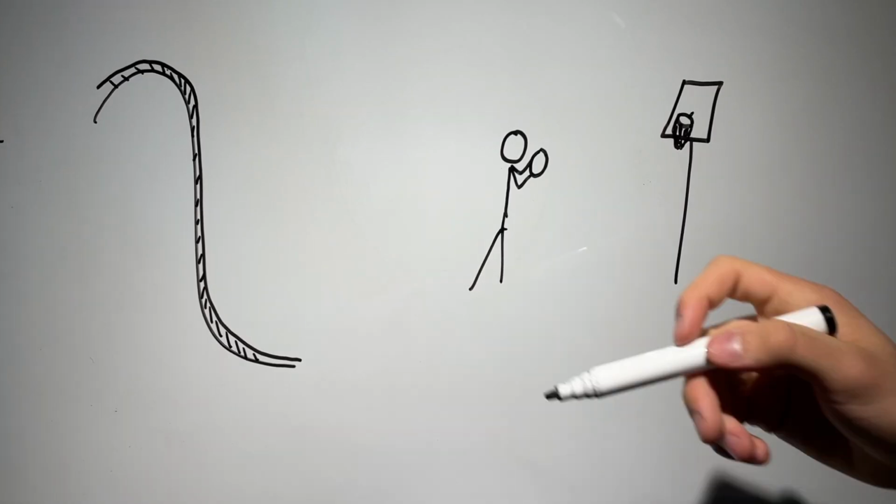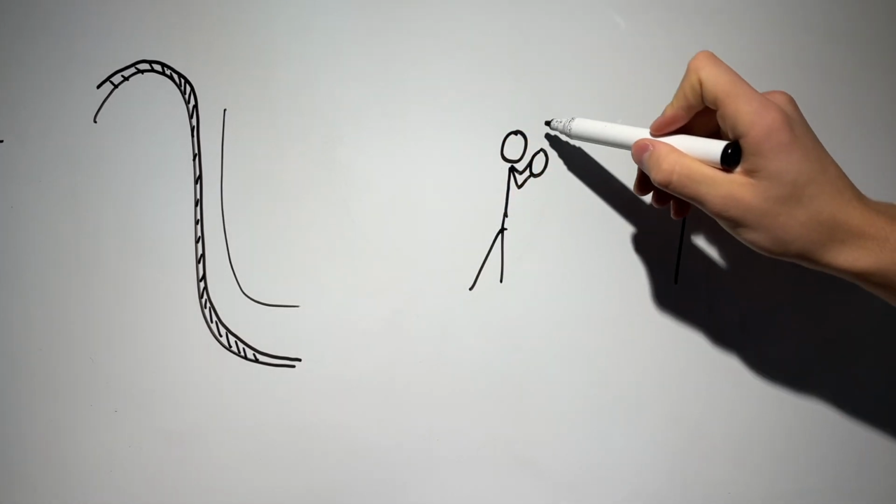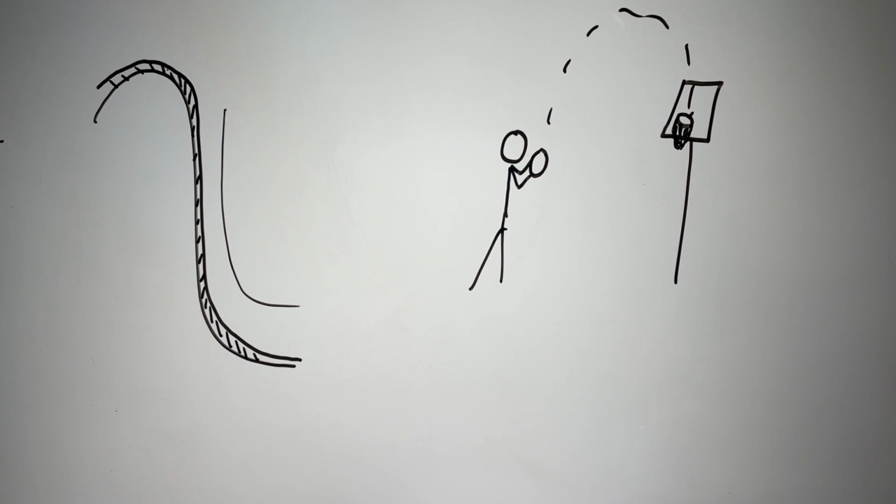Ever wondered how roller coasters get the perfect drop, or how athletes make the perfect shot? The answer lies in quadratics. Quadratic equations are everywhere, shaping the world around us in ways you might not even realize. In this video, we'll explore the fascinating history of quadratics, break down the math behind them, and show you how they're used in the real world.